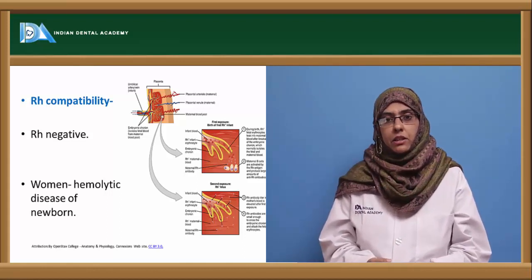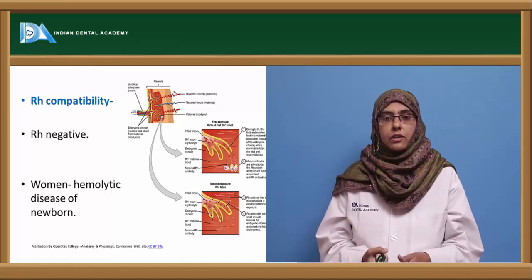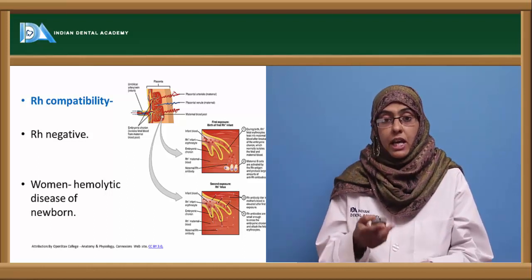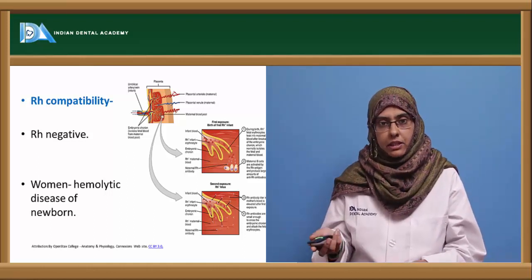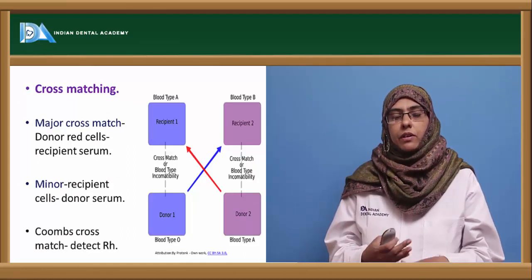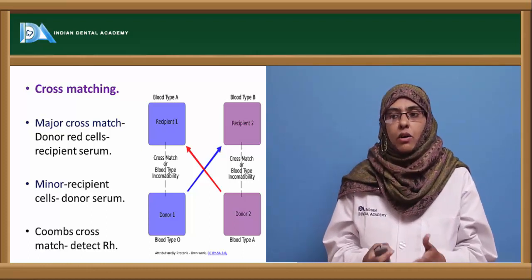And the person, usually the woman who is Rh negative, is said to be more prone to hemolytic disease of the newborn. This mechanism will be discussed in the later part of the slides. Now, while going for blood transfusion, the test that is usually done is called cross matching.